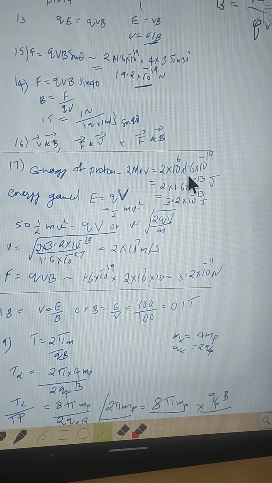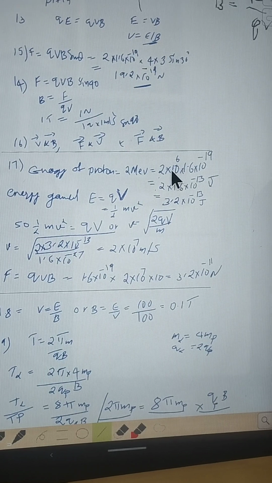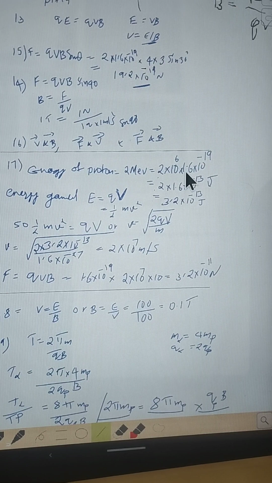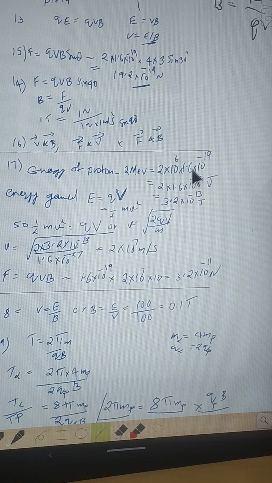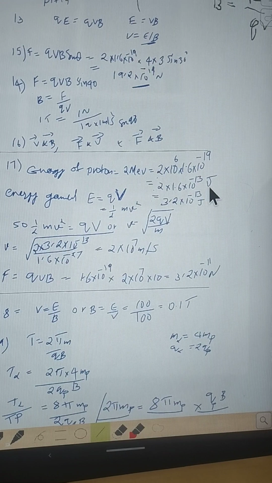So 2 into 10 power 6, mega is converted, and then electron volt is converted into joule. To convert electron volt into joule, we have to multiply with the electronic charge. So 2 MeV will be equal to this much joules.